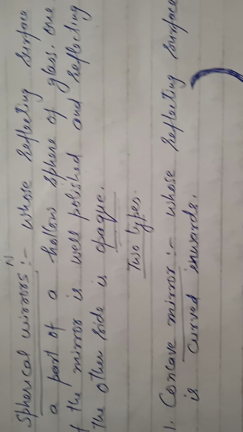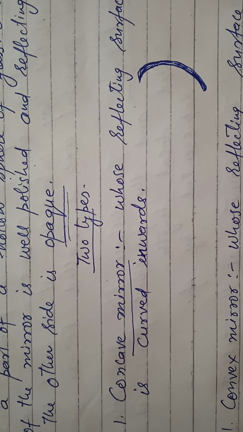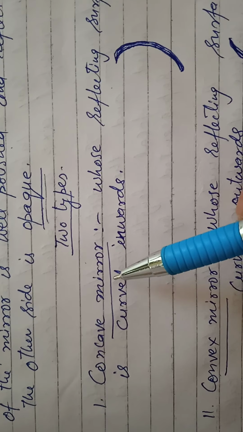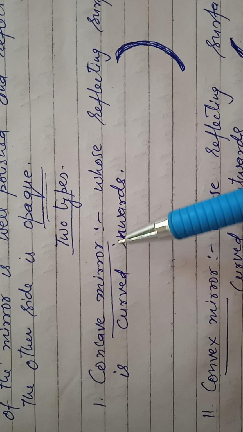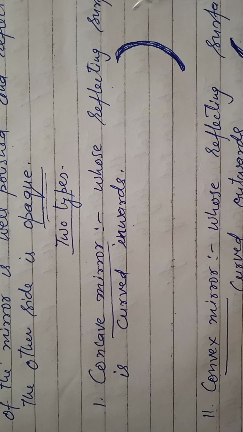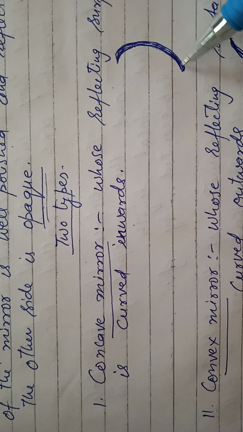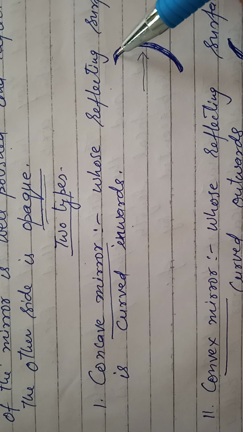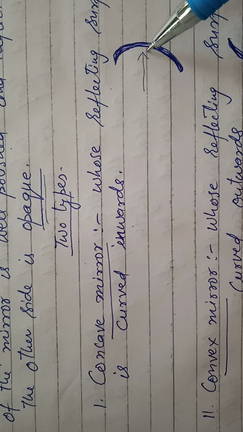Now spherical mirrors are two types. First one, concave mirror, whose reflecting surface is curved inward. The reflecting surface is curved inward. It has a cave-like structure inward. Inward, that is concave.